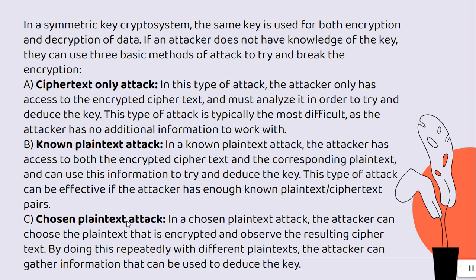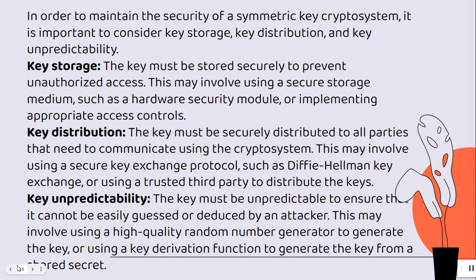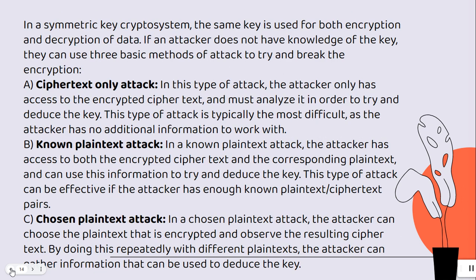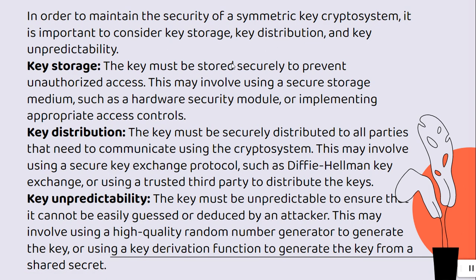Chosen plaintext attack. In this attack, the attacker can choose the plaintext that is encrypted and observe the resulting ciphertext. The attacker can gather information that can be used to deduce the key. In order to maintain the security of a symmetric key crypto system, it is important to consider key storage, key distribution, and key unpredictability.